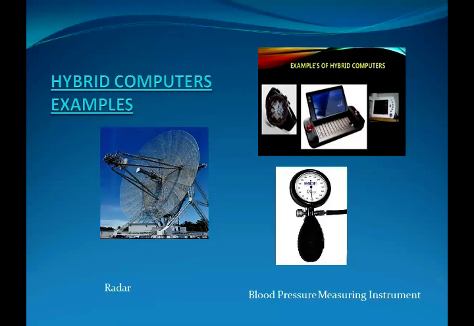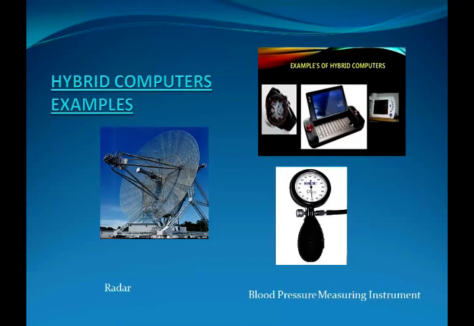Next heading is hybrid computer. Hybrid computers are also special purpose computers. These computers are a combination of analog and digital. Hybrid computers receive data from different measurements like speed, flow, liquid pressure, weight, etc., and they convert them into digital.